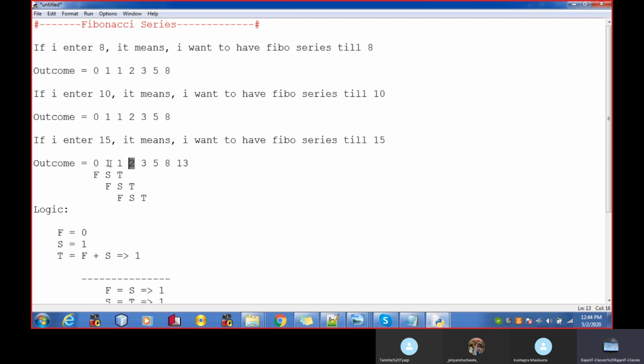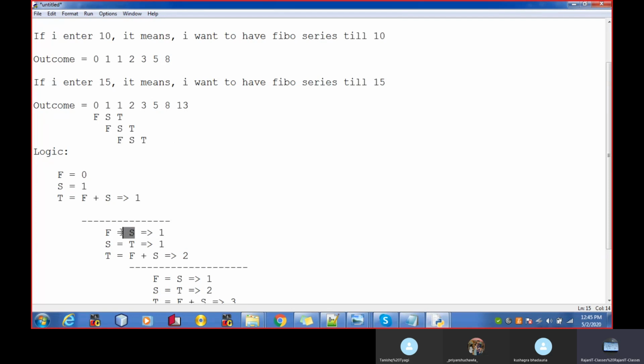Whatever is in second will become the first, and whatever is the third will become the second. It means the S value will pass to F and the T value will pass to S. Here I'm passing the S value to F and the T value to S.